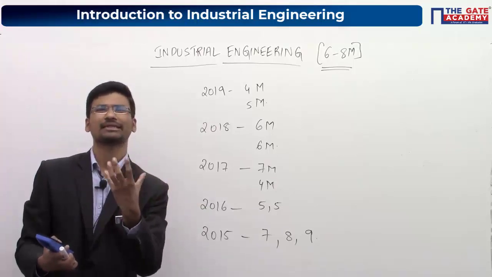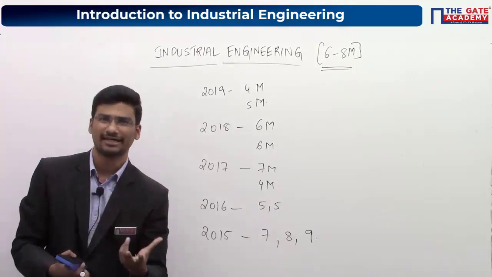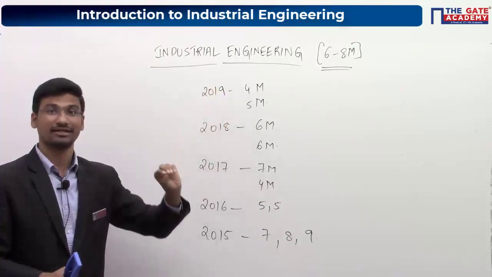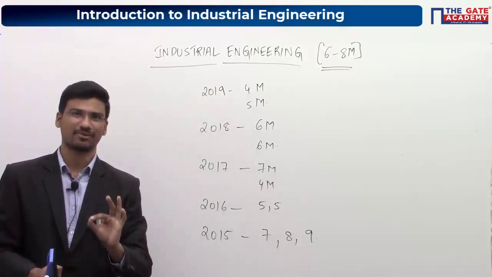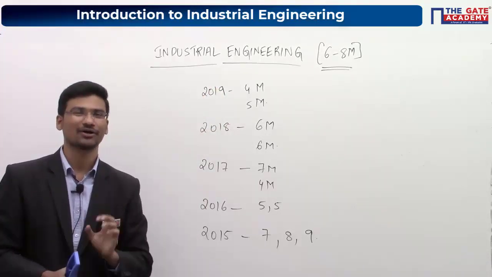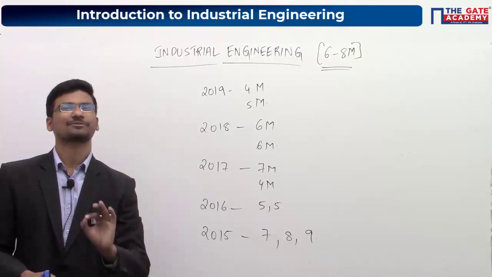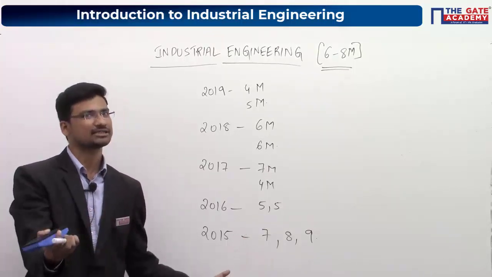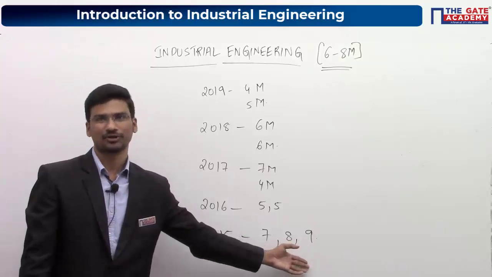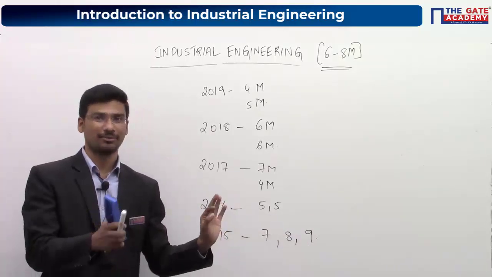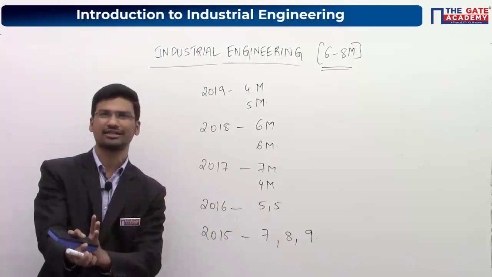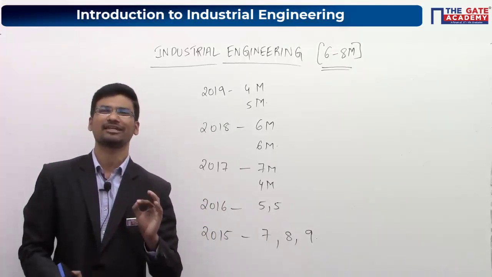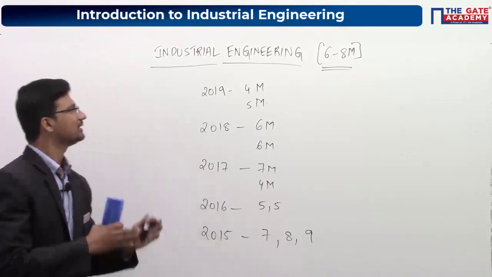Some of you might be thinking that industrial engineering has less weightage, but it's not like that. Previous year it was around 4 to 5 marks, which is also a good weightage. On average you can expect 6 to 8 marks from this subject, and in worst cases it can go up to 9 marks. If you get 9 marks from industrial engineering, it is really a blessing, because you can expect very, very simple questions.